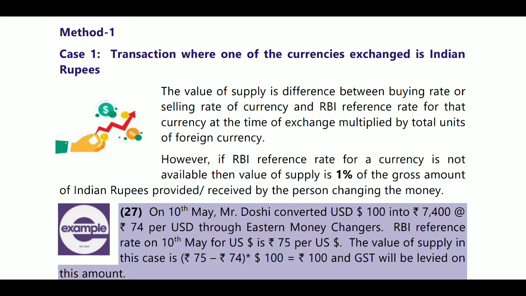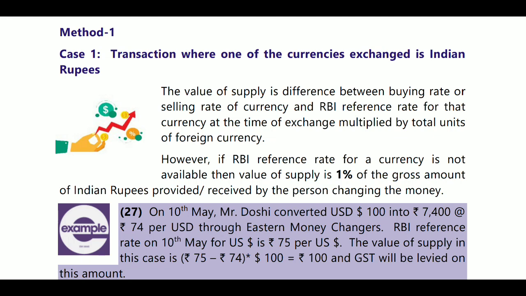So buying or selling rate minus the RBI reference rate. The value of supply is the difference between the buying or selling rate and the RBI reference rate, multiplied by the total units. Whatever units of currency are there will be considered.